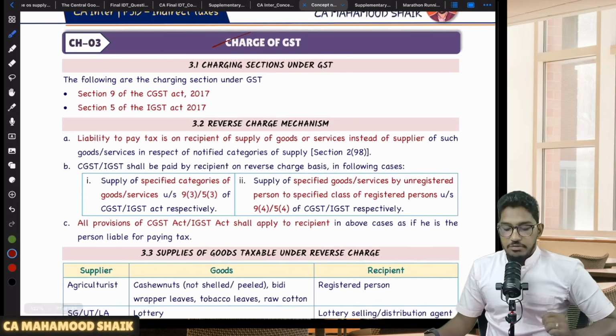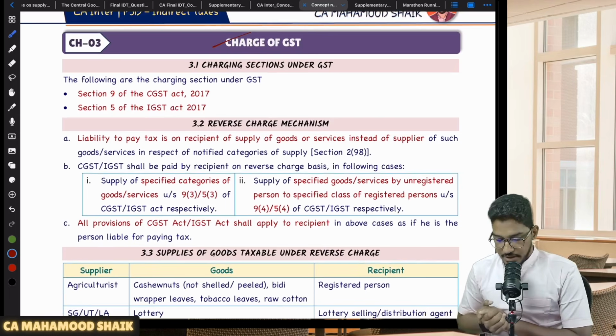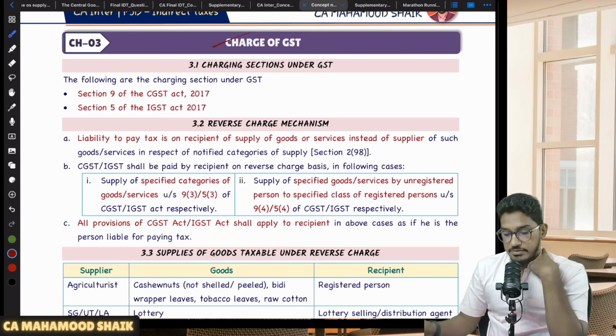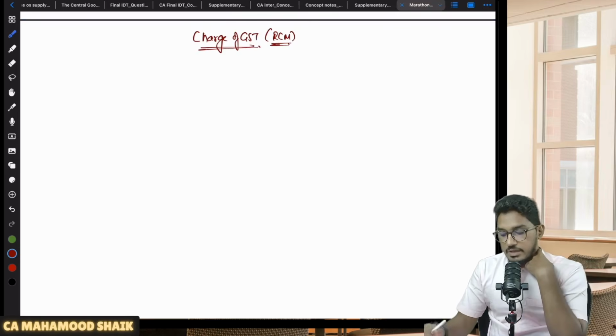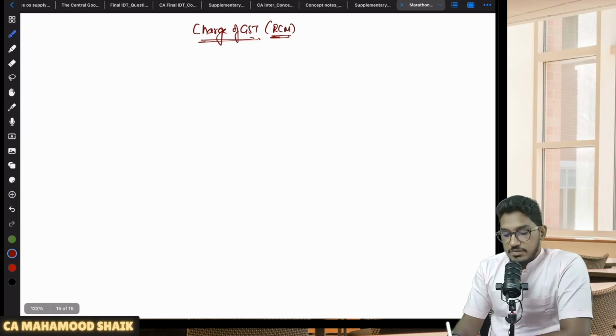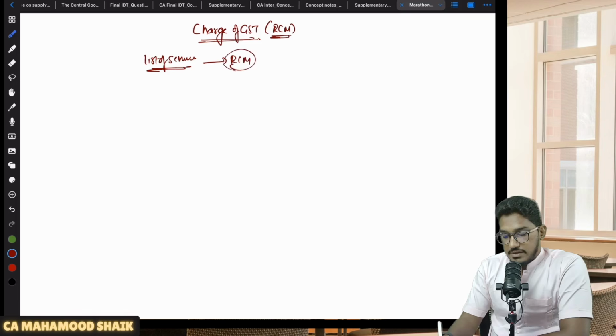Okay, so now we will try to talk about charge of GST. See, in the charge of GST, the main concept which we are going to talk about here is there are a list of services which have been notified. So I will directly come to the point here. We are going to talk about a list of services which have been notified by way of a notification, which are getting covered under reverse charge mechanism.